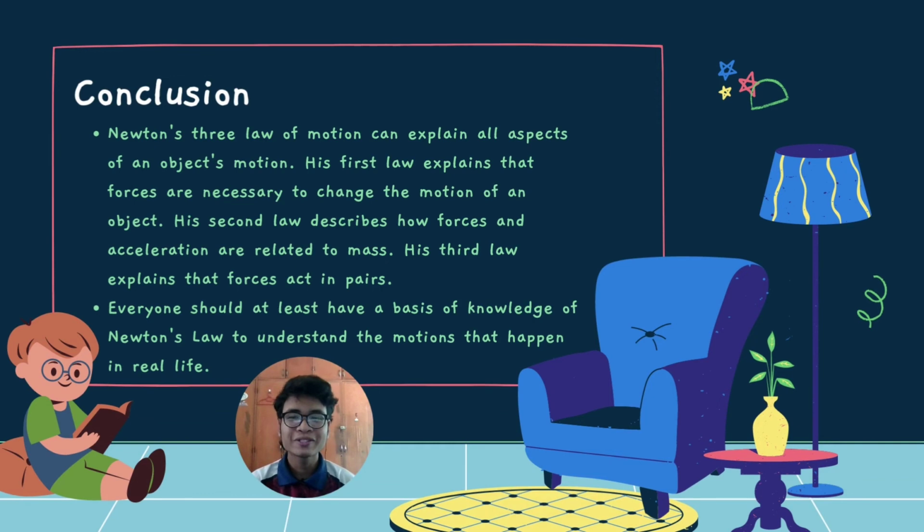Next, we move on to the conclusion. Newton's three laws of motion can explain all aspects of an object's motion. Firstly, his first law explains that forces are necessary to change the motion of an object. Next, his second law describes how forces and acceleration are related to mass. However, his third law explains that forces act in pairs.